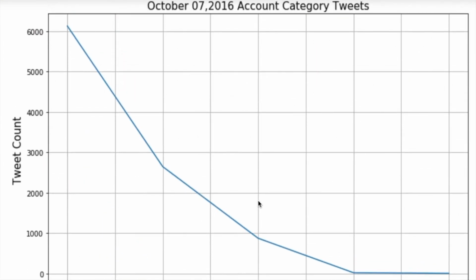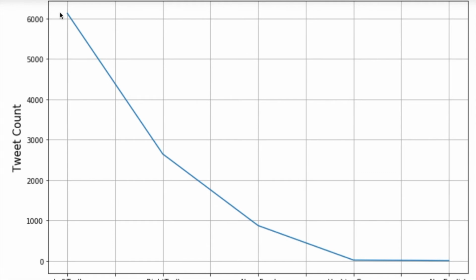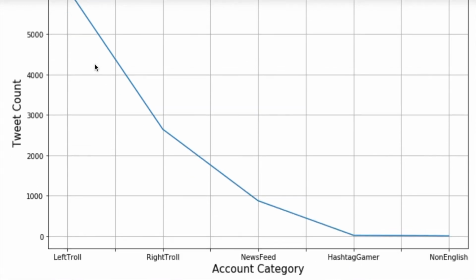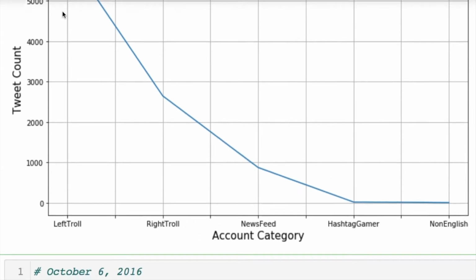And this is what we'll notice for October 7th. We had 6,000 tweets and some change for the left trolls. The right trolls is around 2,500. And then it just goes down, but it lets you know that the right trolls and the left-leaning trolls are the highest proportion, or highest proponents, of tweeting information.